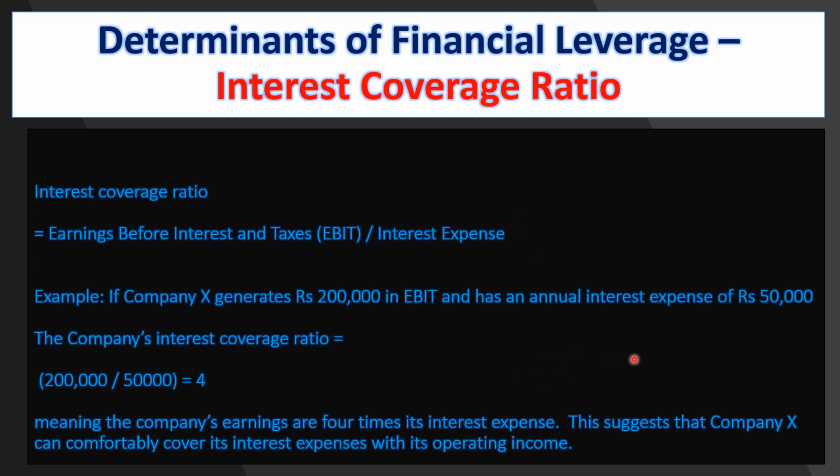The company's interest coverage ratio is equal to 200,000 divided by 50,000, you get 4. 200,000 is EBIT, 50,000 is the interest amount. So EBIT divided by interest obligation, interest expenditure, you get 4 as an answer. That is the interest coverage ratio. That is 4 times. It means the company's earnings are 4 times its interest expenditure. This suggests that company X can comfortably cover its interest expenditure with its operating income.